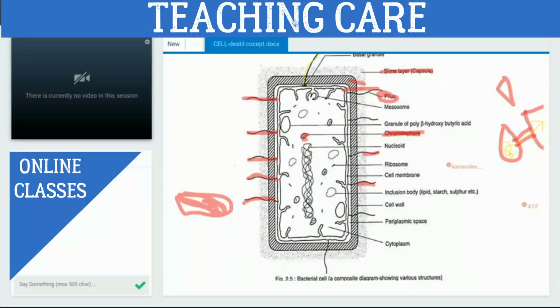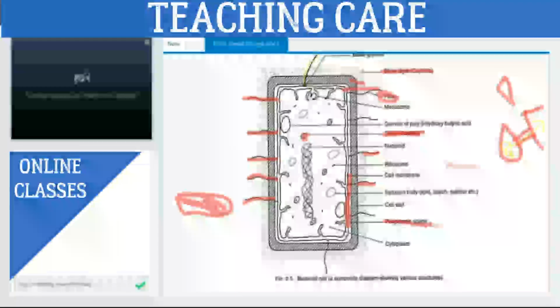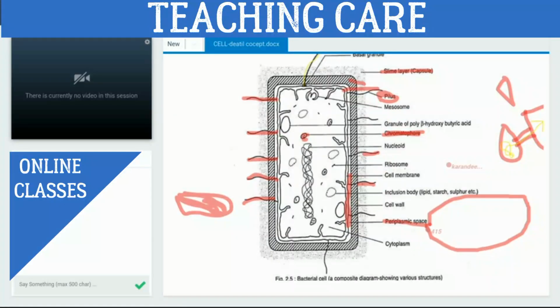And after that, we have studied about reserve food, that is glycogen, right? And here one term is the periplasmic space. Periplasmic space means what? That is the space present between this and this. Getting? Yes, sir. Okay. This means the space present between the cell wall and plasma membrane. That is called periplasmic space.